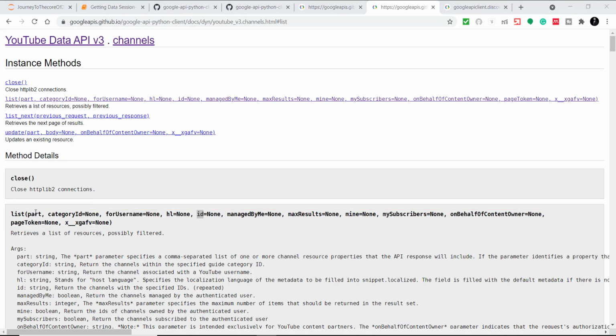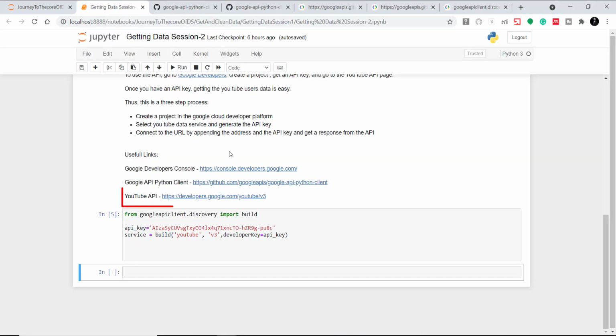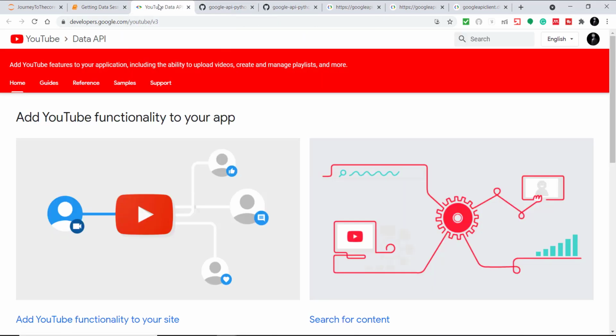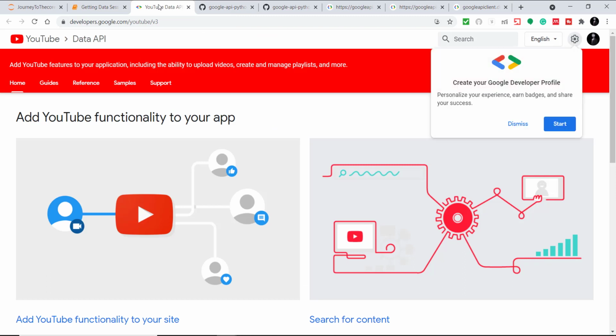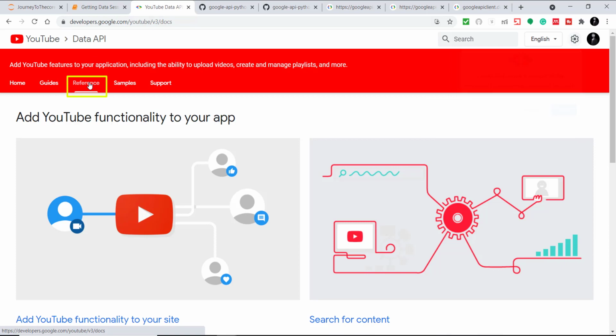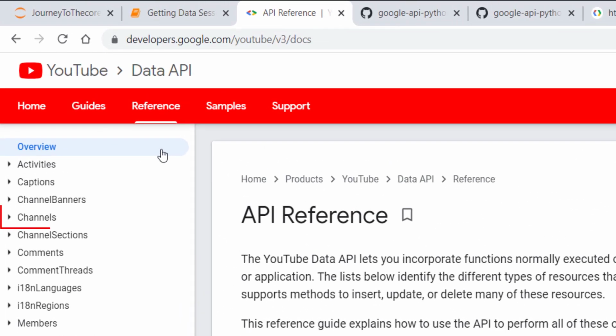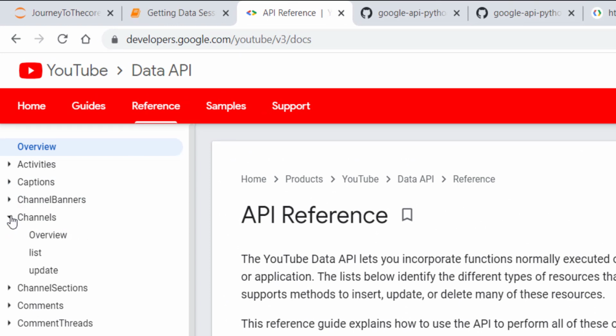Now to get the part value, we need to access some other site. So I'll just go to official documentation of YouTube API. Okay, so let me go to this site, and once you go to this site, just click on reference, and then we are looking for channels because we are using channels, and then we are using list.